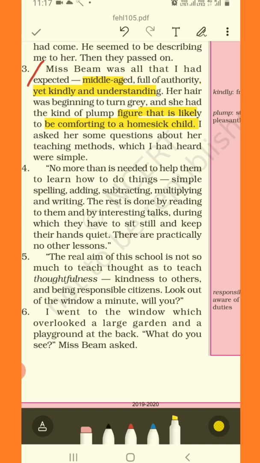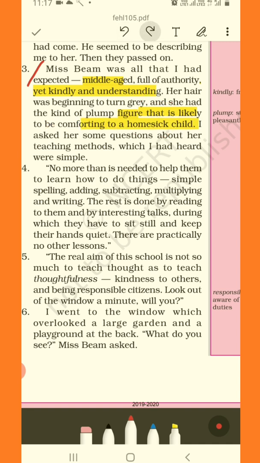So as young children, you all love your parents, mother and all, right? So Miss Beam basically was that sort of figure. Plump means a little bit fat and chubby, clear? So someone who was the perfect example of comfort to a child who is homesick. What do you mean by homesick? A child who wants to stay most of the time at home.